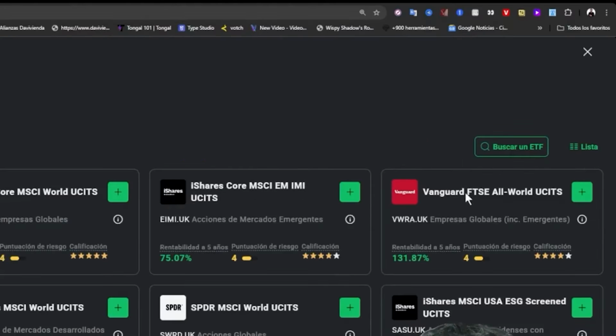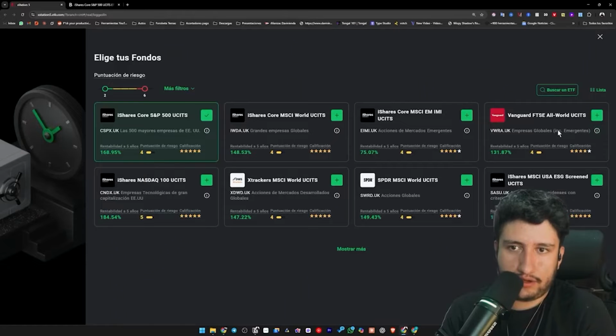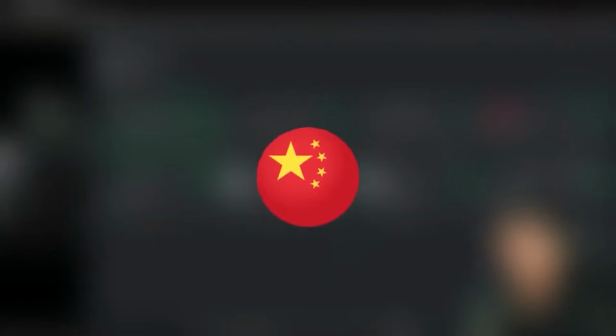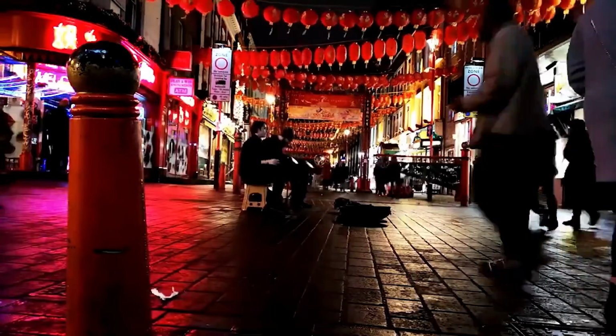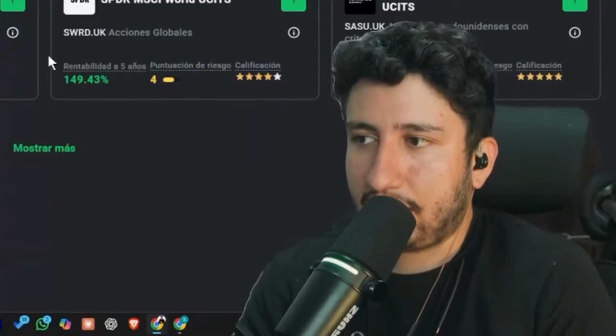Even this one here, except that this one includes emerging economies, meaning it can include China within these because there are certain indicators that suggest it. But for me, China is no longer an emerging economy, but that's another topic to discuss. And what should we look at in each of these?